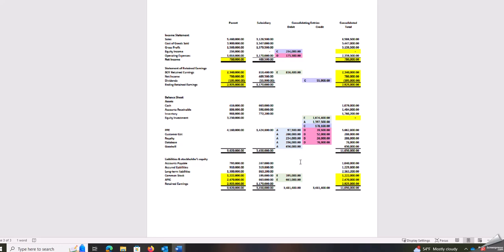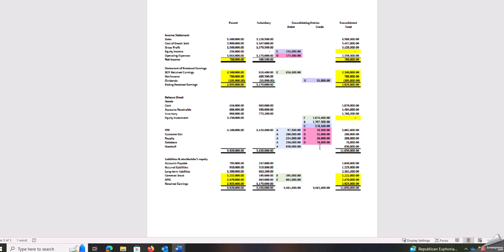So then we'll go through again journal entry by journal entry, but here's our E entries. So eliminating that common stock, that paid in capital, beginning of the year retained earnings, offset goes to equity investment. Set up all of our acquisition accounting premium assets by debiting those. The offset goes to the equity investment. Eliminate our equity income, our sub's dividends paid, and that offset goes to the equity investment. And then notice that it zeroed that out. And then we record our depreciation and amortization for the year, and then reduce those accounts by 1 year of